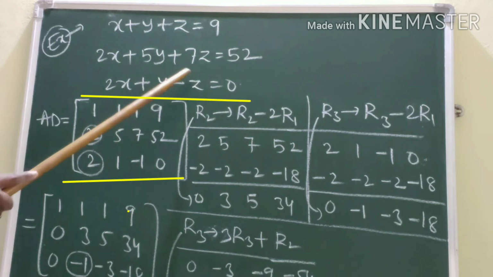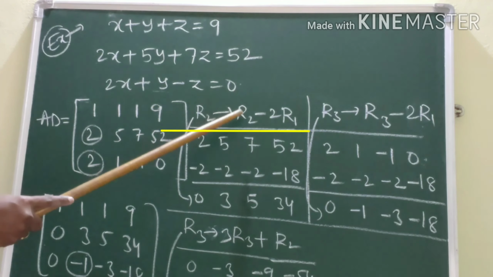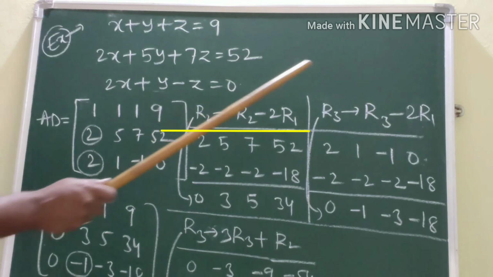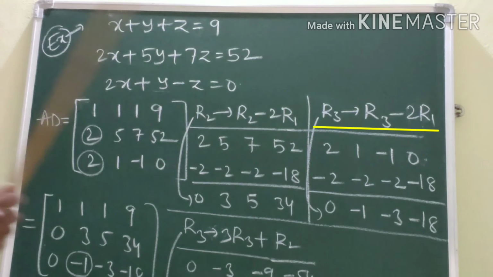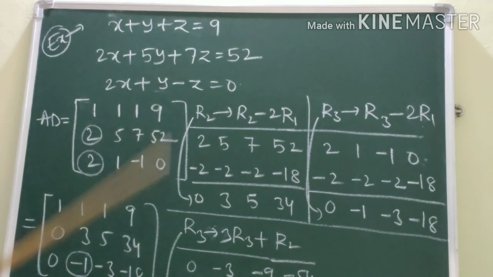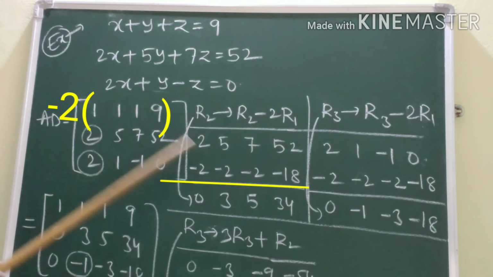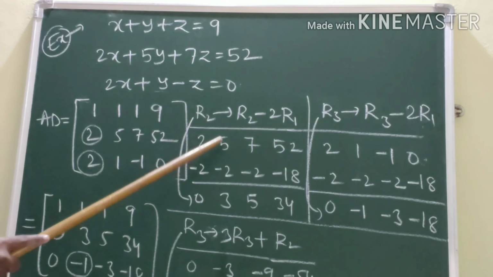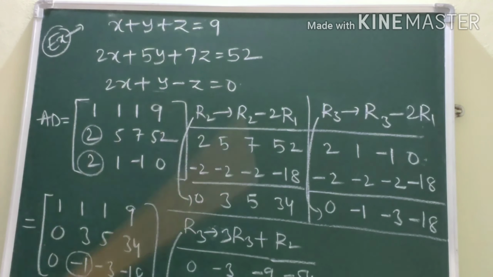For that, first step, we have to make these two elements are 0. For that, we have to apply R2 tends to R2 minus 2R1 and R3 tends to R3 minus 2R1. Here, what is R2? 2, 5, 7, 52. Minus 2R1, that means minus 2 multiplied with R1. We get minus 2, minus 2, minus 2, minus 18. By simplifying this, 2 minus 2, 0, 5 minus 2, 3, 7 minus 2, 5, 52 minus 18, 34.